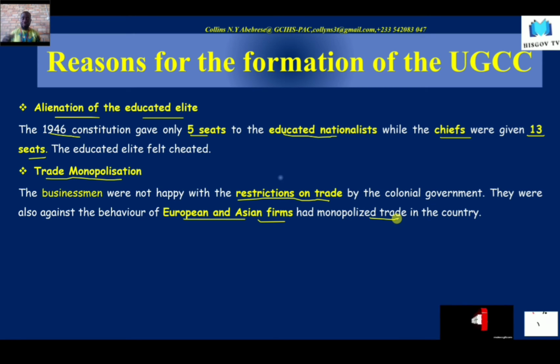disregarding the African businessmen. So Paa Grant, being a timber operator or merchant, would certainly not have access to the purchasing of timber. And so the businessmen also had to be involved in the formation of this political party in order to stop all these practices. All right? And that is how Paa Grant became part of the UGCC. They wanted to do away with all this trade monopolization.